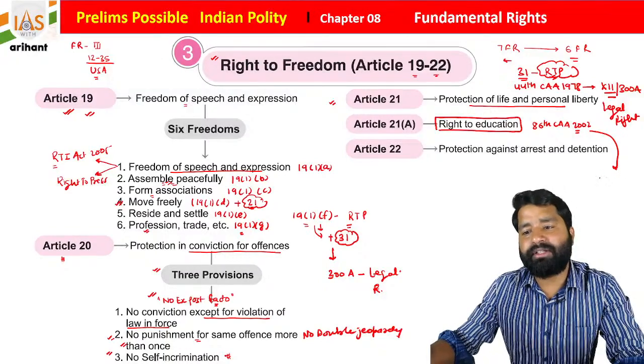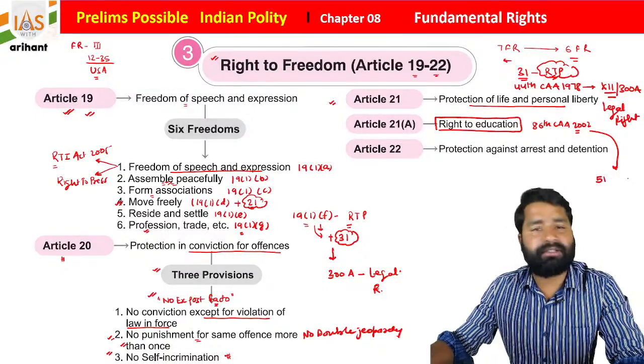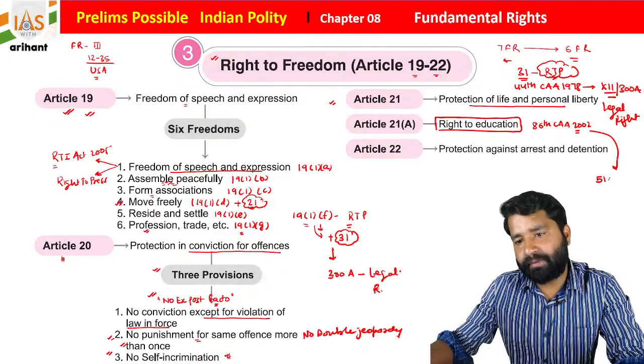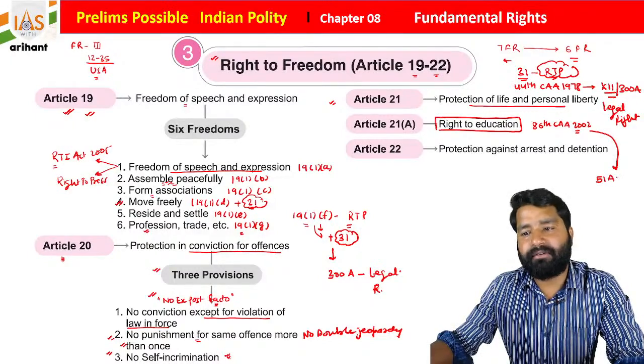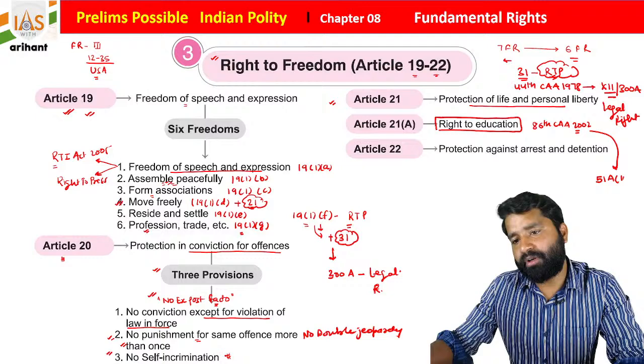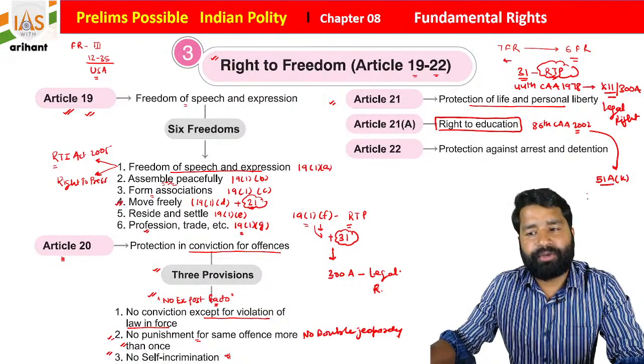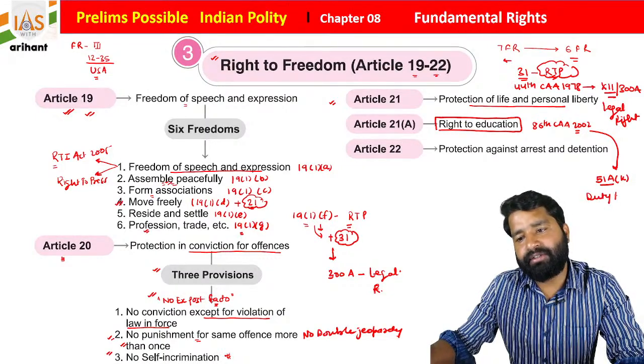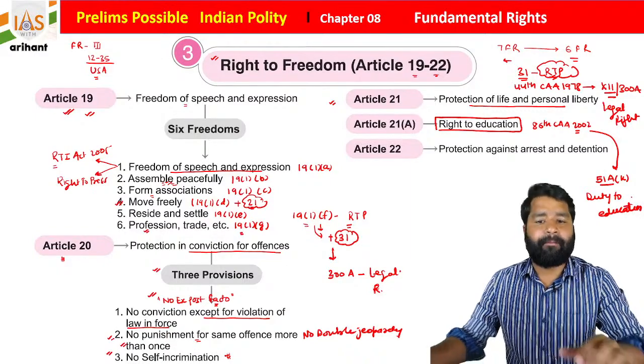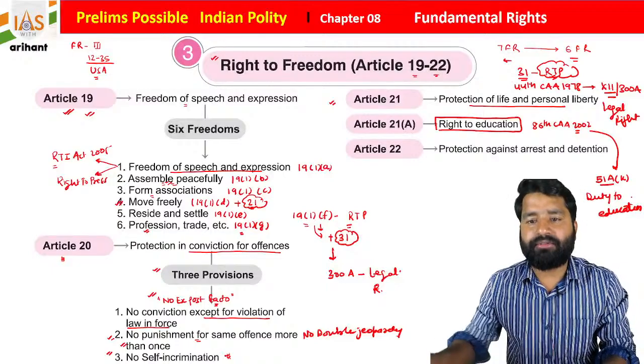Along with that, one more update was done in Article 51A clause K, students. Here one thing was added, that is duty to education. So these are a few points that you need to remember.